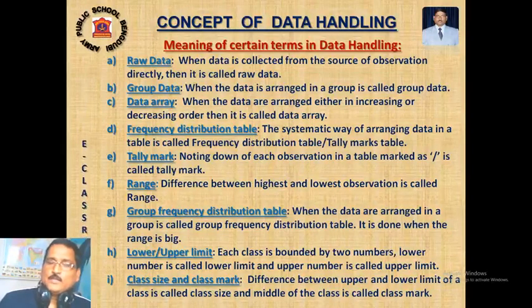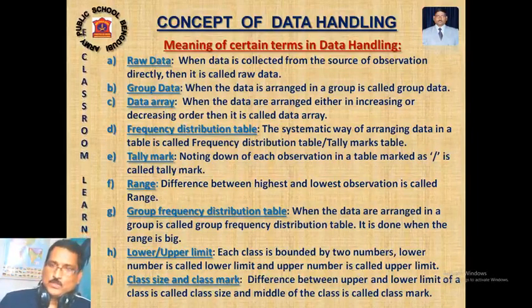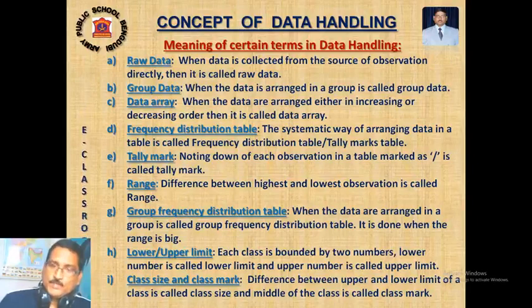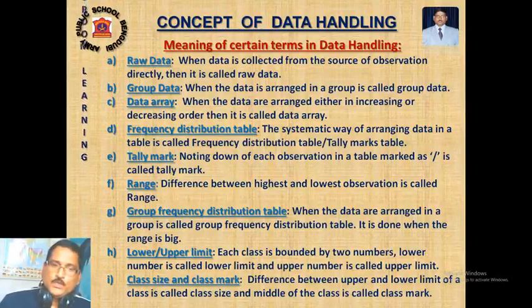But at the time of marking, when one child scores 10, that score will not be marked in the 0 to 10 class interval, because it is 0 to 10, then 10 to 20. In the class interval 0 to 10, 0 is called the lower limit and 10 is called the upper limit. When any number falls on the upper limit, we have to shift it to the lower limit of the next class interval. I'll show you.